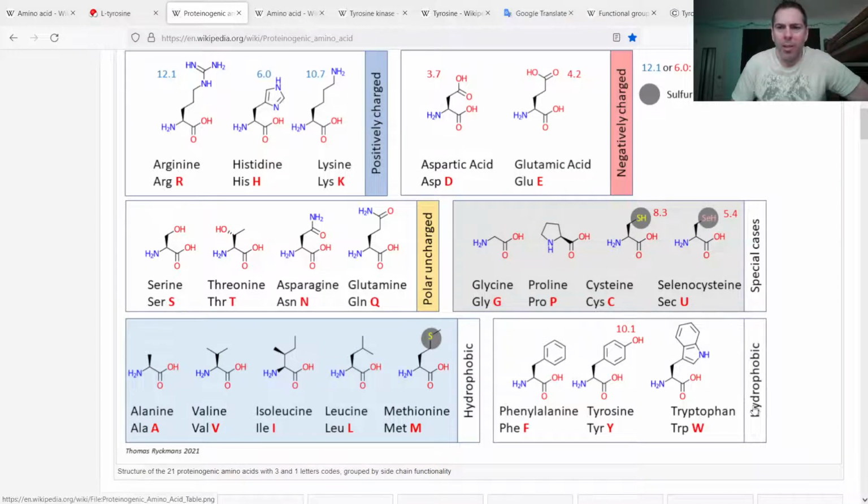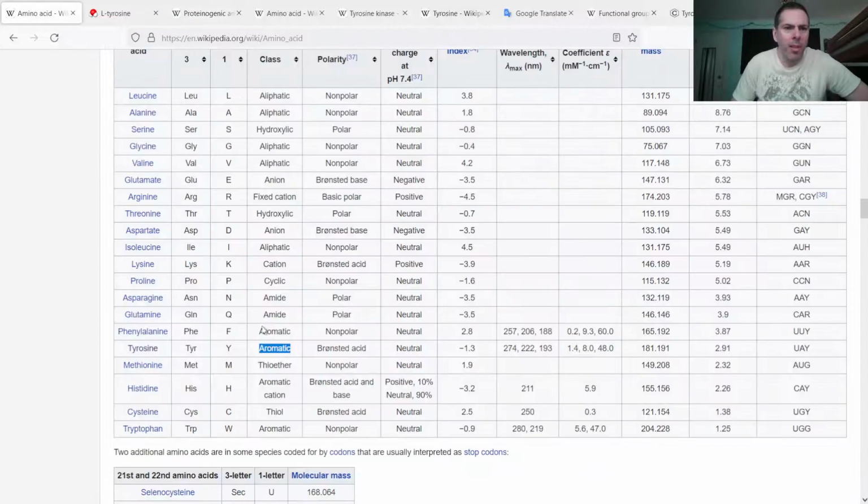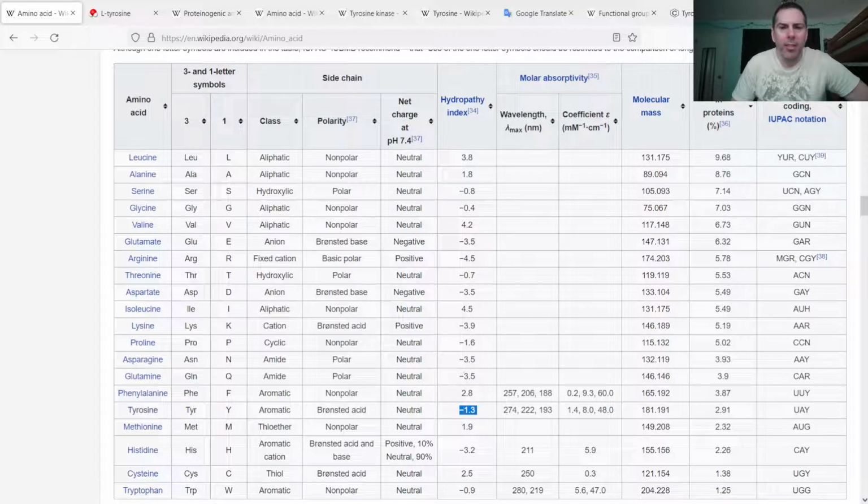And they show it here as hydrophobic, but it's kind of in between. It has that polar end to the side chain. So tyrosine here has a negative 1.3 as the hydropathy index, which indicates that it is a hydrophilic molecule.